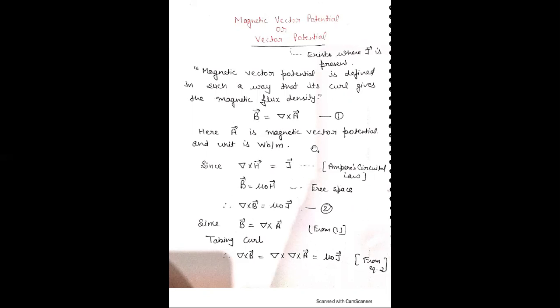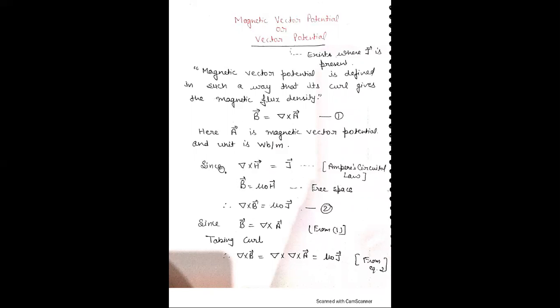Here A is not directly associated with work the way the scalar potential is, that is, electric potential V is associated with work in the electrostatic field. Because in the electrostatic field, the definition of electrostatic potential is the amount of work done to bring a unit positive charge from infinity to a particular point. And how much work is done, that work is known as electrostatic potential in the electric field.